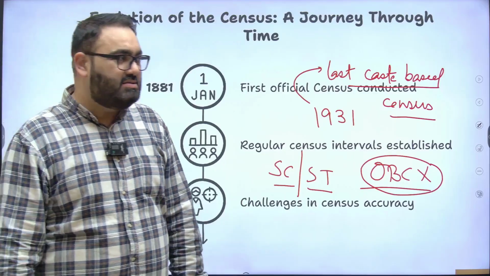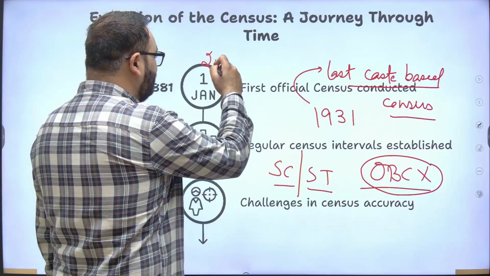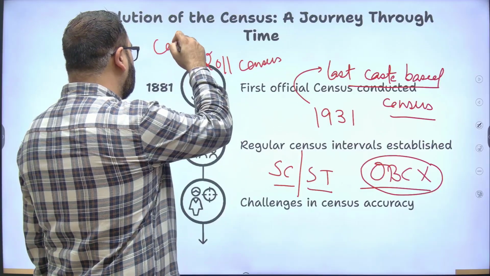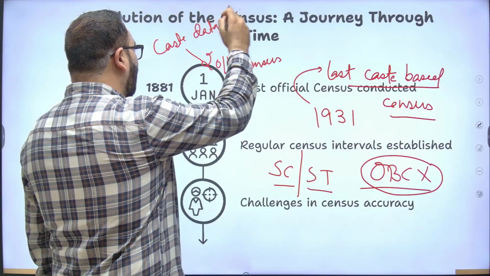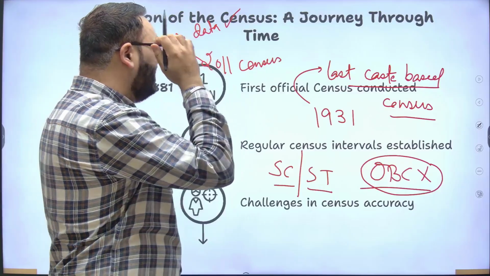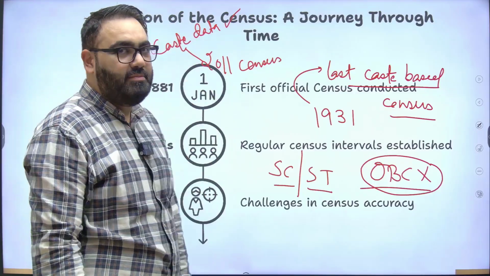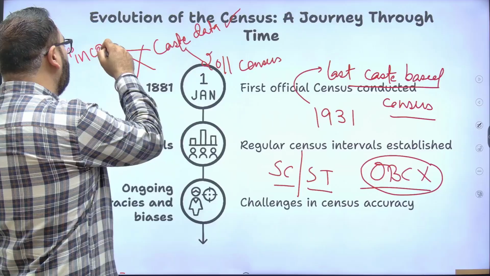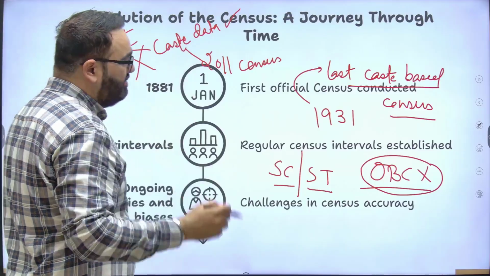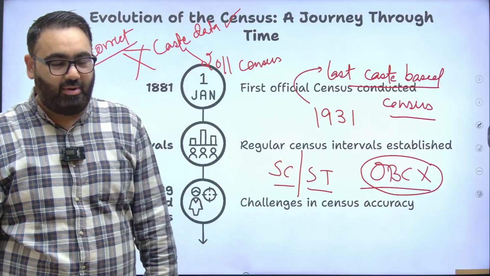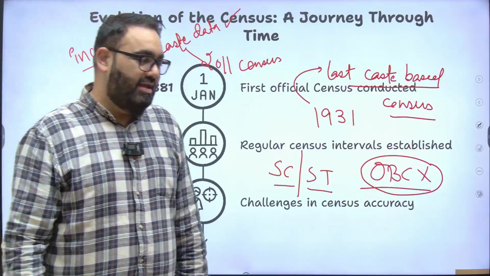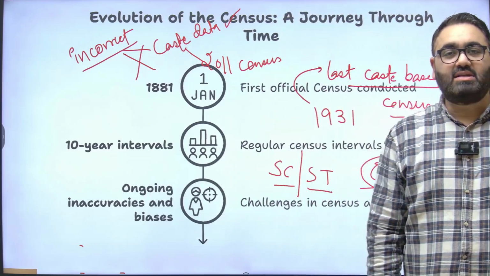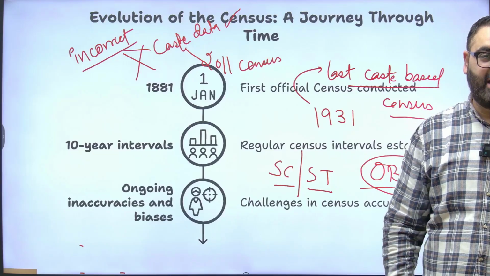The interesting part is the 2011 census that was conducted did collect caste data. The government did collect caste data, but interestingly, the government never released it. Why? The government said that we think that this data is incorrect. Slightly controversial, but you can't force the government to come out with this data. The government said we think that there were inaccuracies in collecting that data, so we did not release it. The last data released of caste-based census was in 1931, not after that.